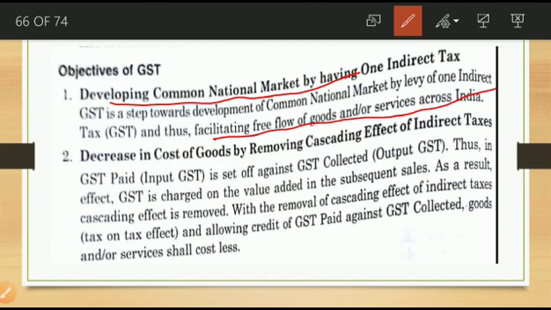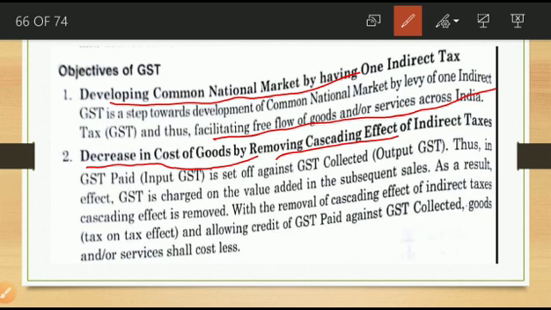Next objective of GST: decrease in cost of goods by removing the cascading effect of indirect tax. In the value added tax case, tax was added one by one at each step, so the cost of the goods would increase. With the help of GST we can reduce the cost of goods, that is the second objective.